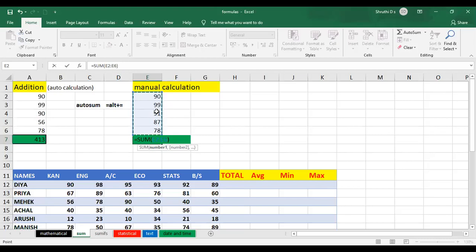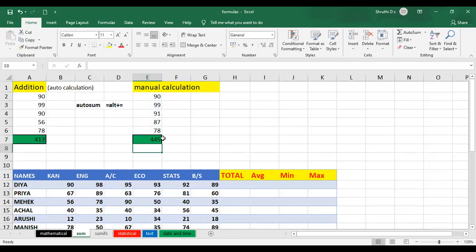Your range will be represented with the help of a colon. If you are giving individual numbers, they will be separated with commas. If you are giving a range, it will be separated with a colon. Like this, you can choose the data. Automatically it chooses E2 to E6, right? E2 to E6. Press Enter now.